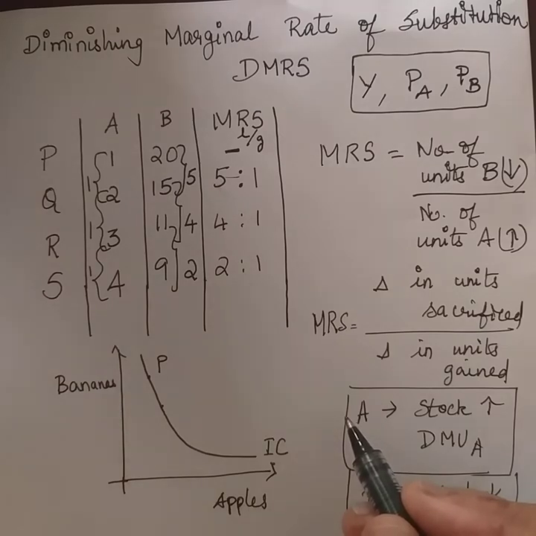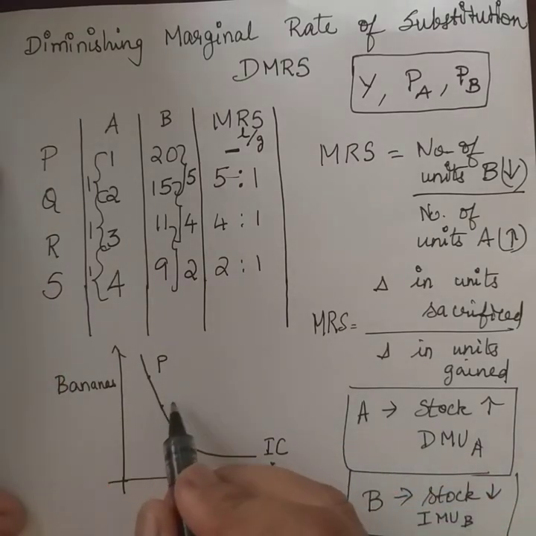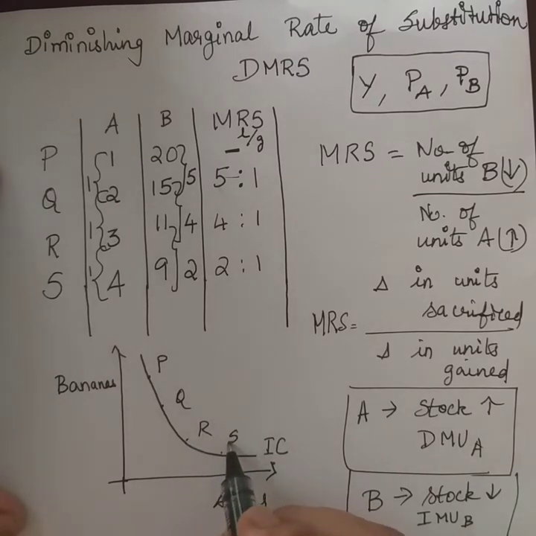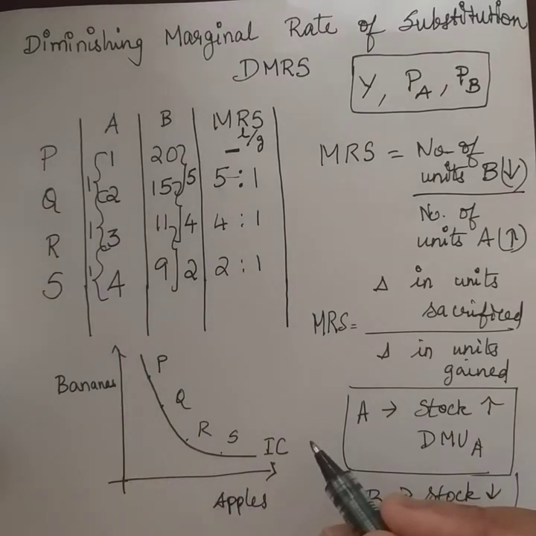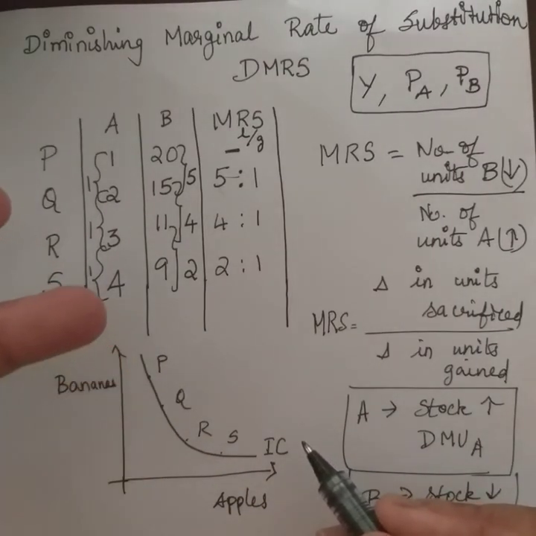So that would mean the consumer is going to remain on the same indifference curve, right? So P, Q, R and S probably are the points on the indifference curve which gives the same level of satisfaction, right?